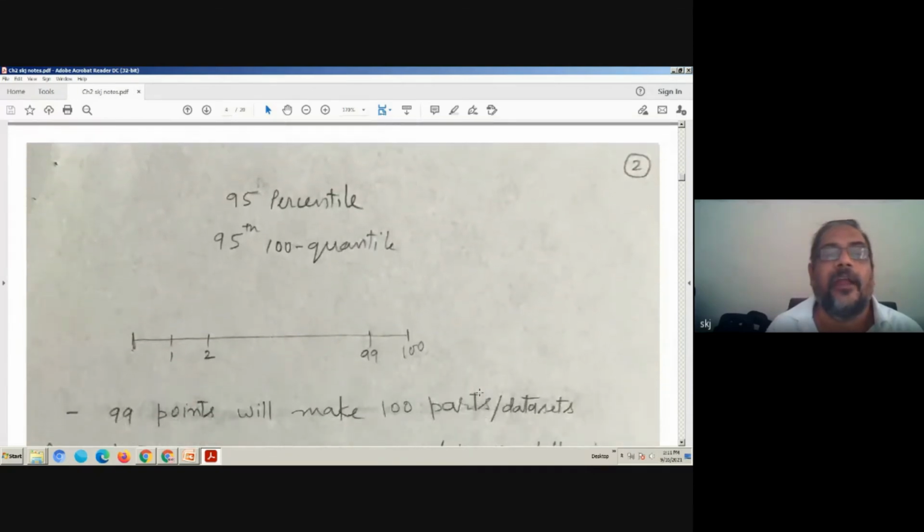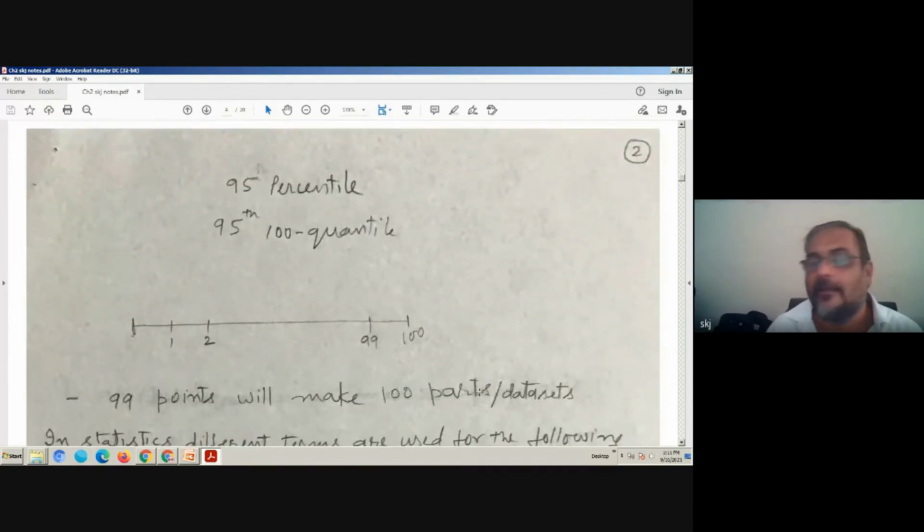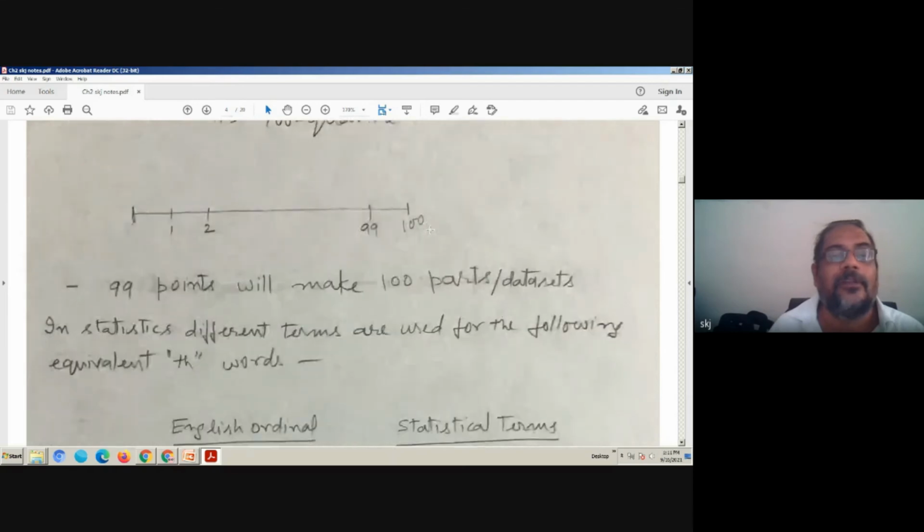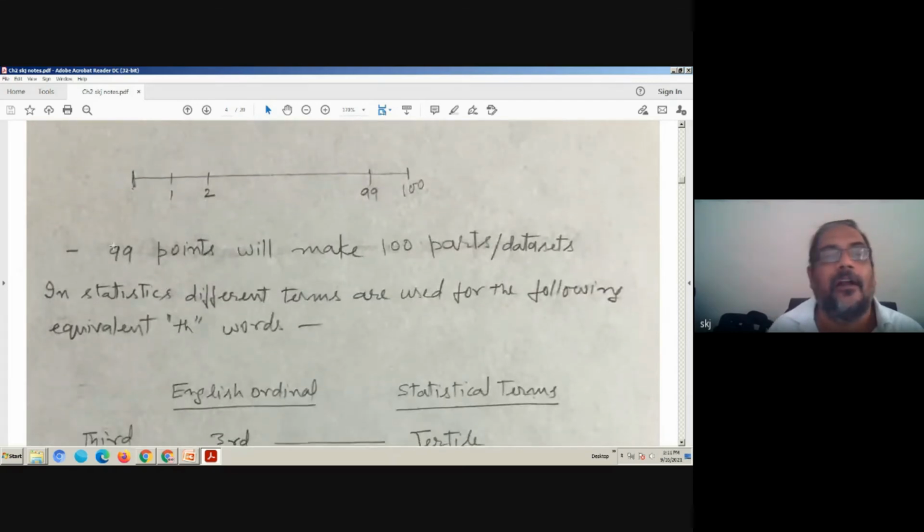Now when we write 95 percentile, it is better to say 95th hundred quantile. Instead of saying 95 percentile, if I say 95th hundred quantile, that means there are 100 subsets and it is showing the 95th one. Now how is it? Here we have 0, 1, 2, 3, up to 100.